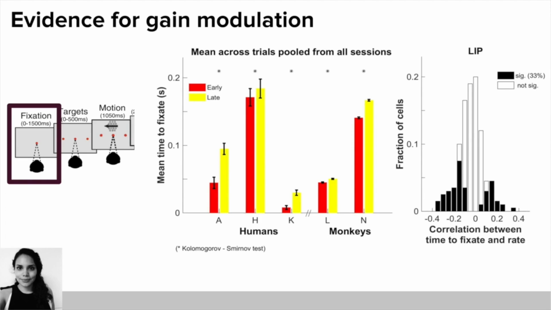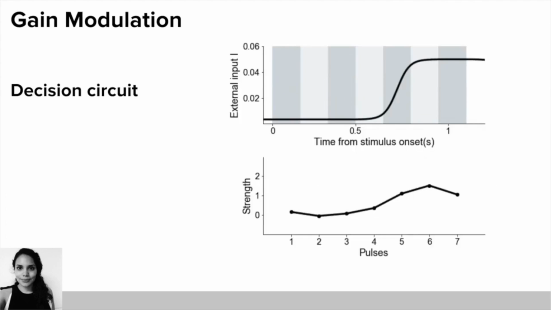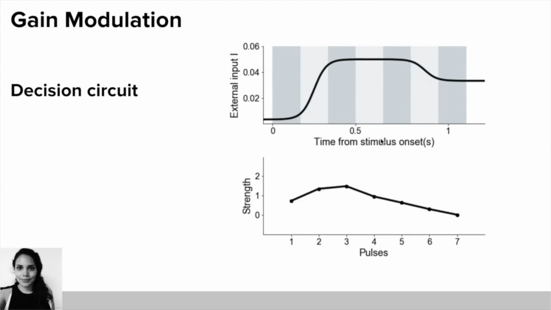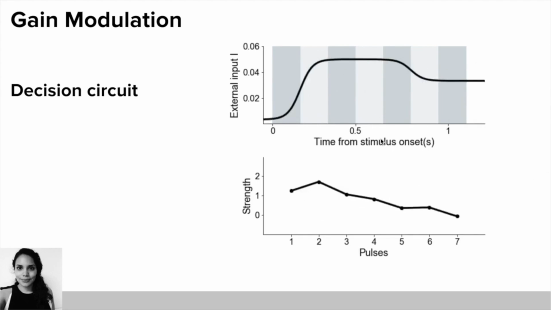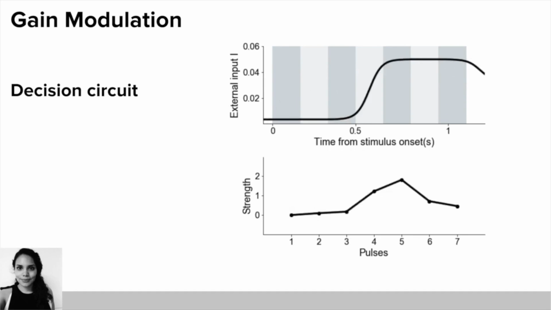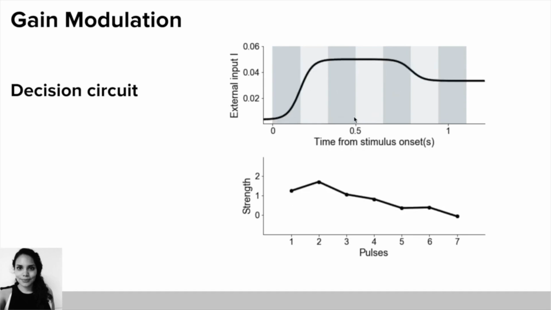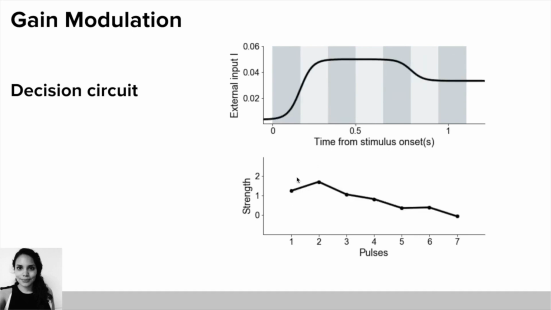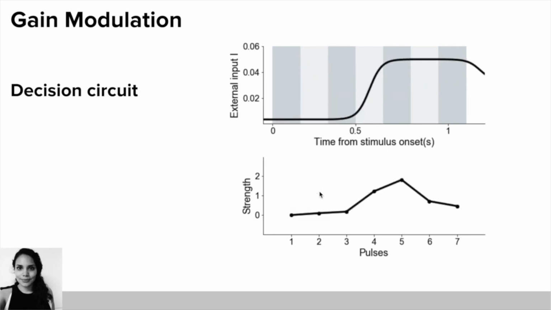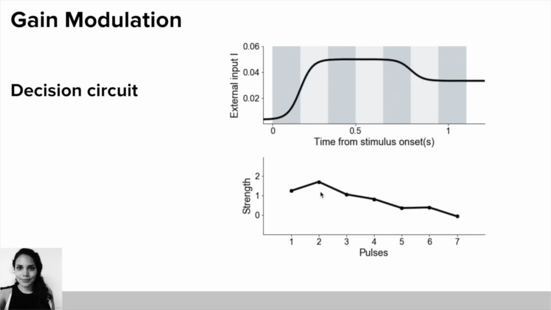Our modulation signal was set as a time-varying gain that alters the attractor dynamics of the decision circuit by accelerating or delaying the integration of the decision. And this has an impact on the temporal weighting strategy, where we can go from primacy to recency, just by modifying the duration of the modulation signal.